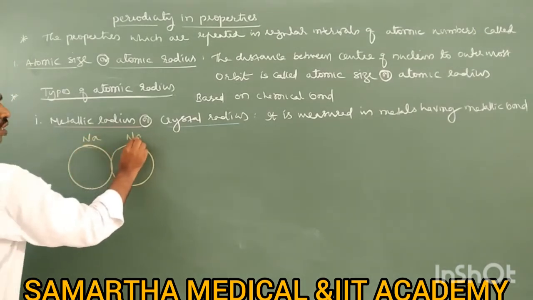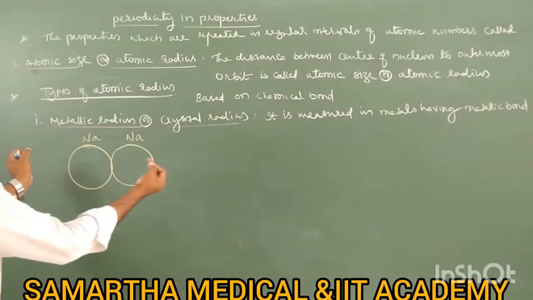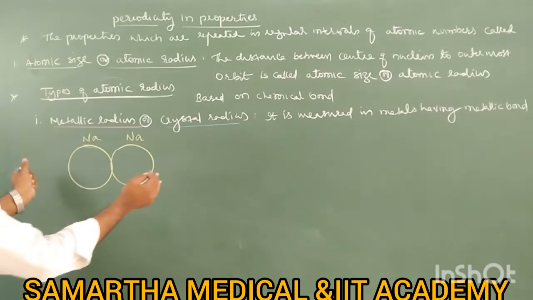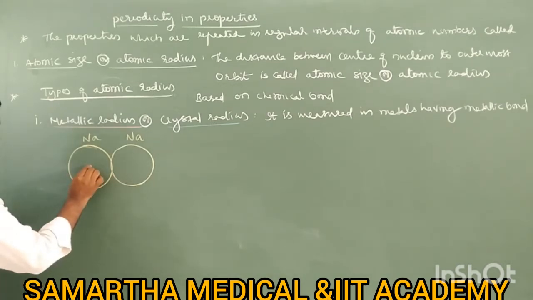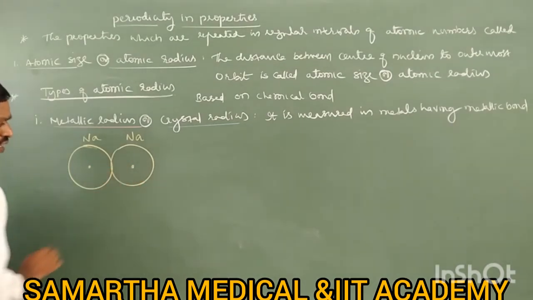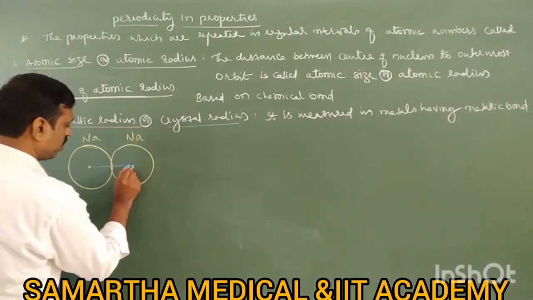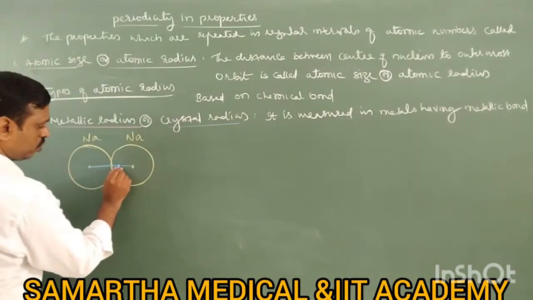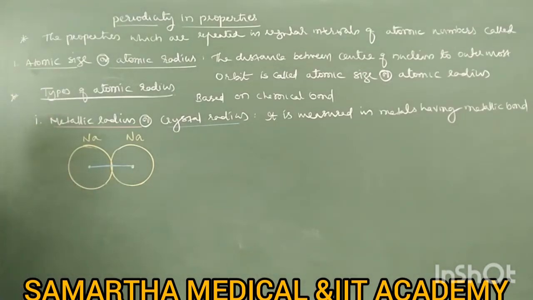Both are held together by a metallic bond. This sodium has a nucleus, and this also has a nucleus. The distance between these two is the internuclear distance.